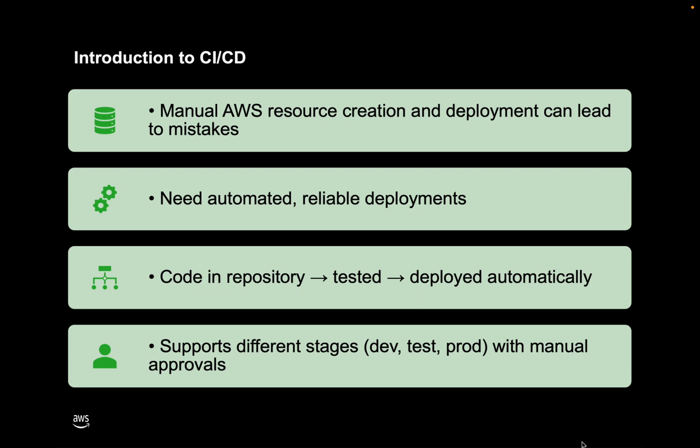In this CI/CD pipeline we have a GitHub resource, which is used to store our code in a repository. That code can be kept in a private view or a public view.